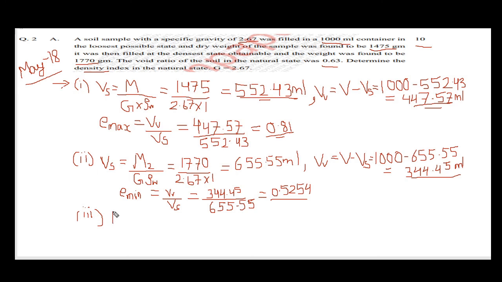RD equals, the formula of relative density is e max minus e n, which is the void ratio in the natural state, divided by e max minus e minimum.